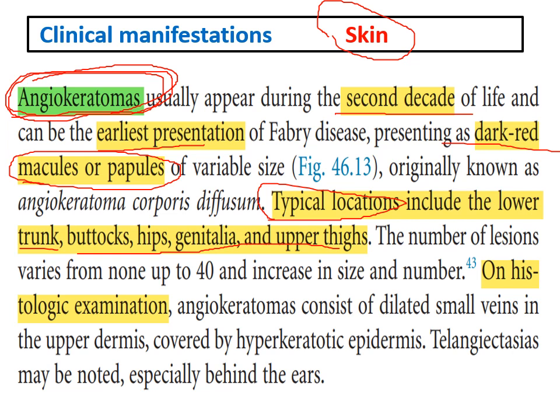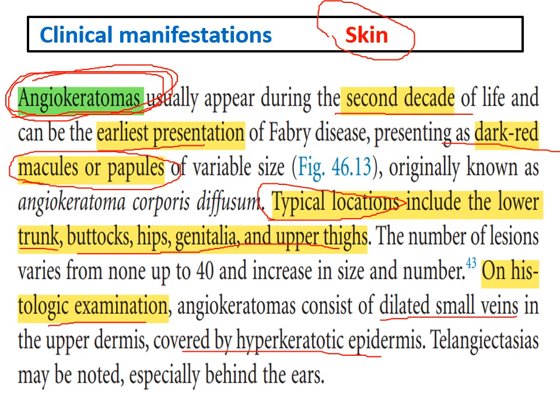So specifically in the swimsuit distribution. On histological examination, this angiokeratoma consists of dilated small veins covered by hyperkeratotic epidermis. So it's an angio, dilated small veins covered by hyperkeratotic epidermis, so it's called angiokeratoma.